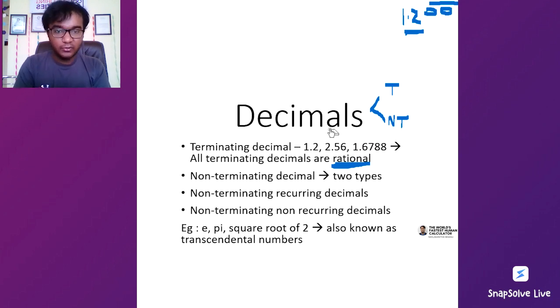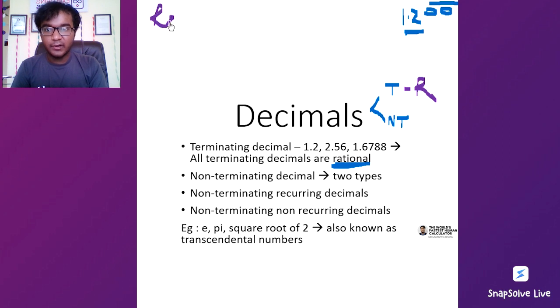So what do we know? We know that terminating decimals are always, as we know, rational. So what is the second type? These are all, as we mentioned, rational.